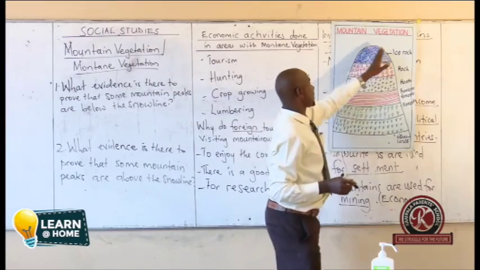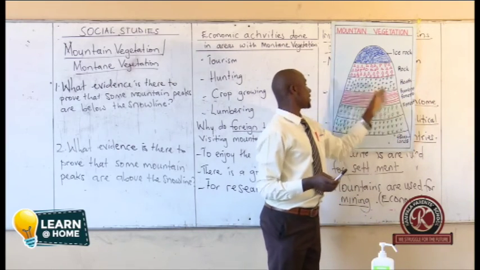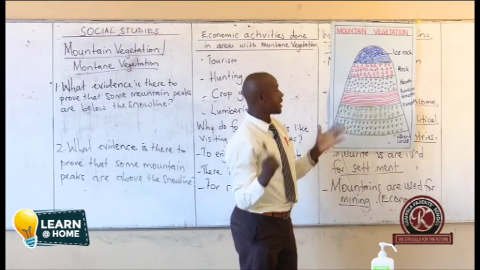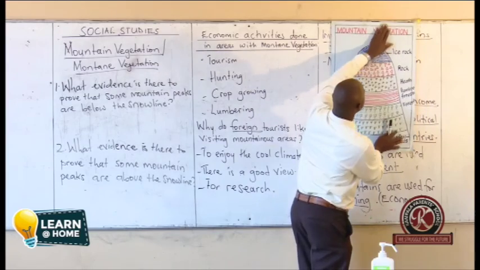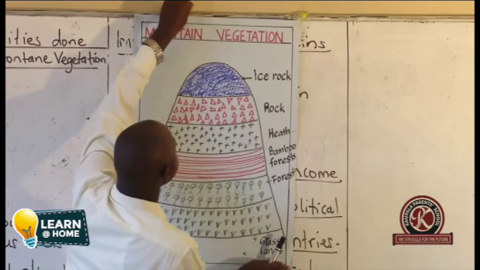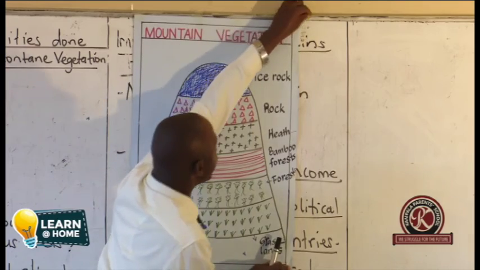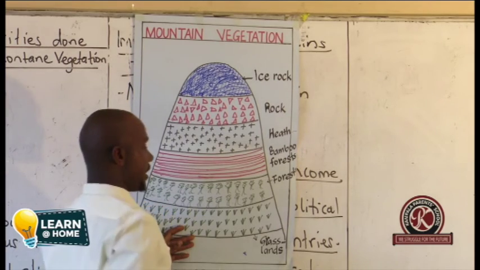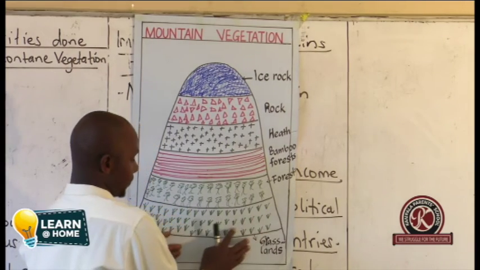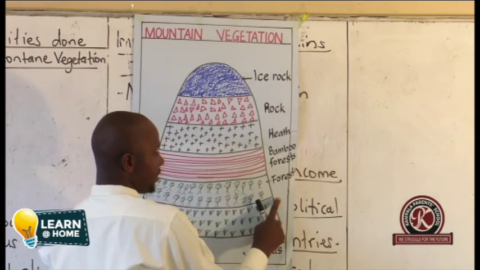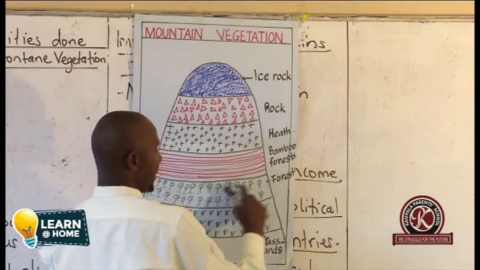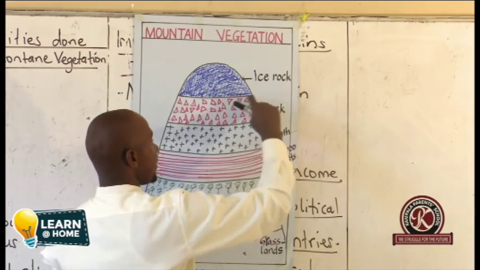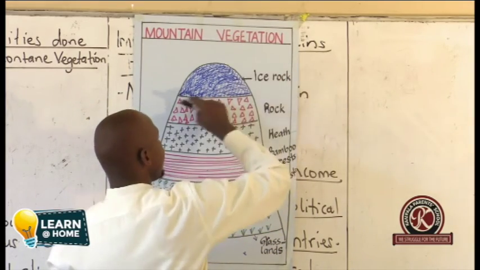So when we look at our chart, mountain vegetation changes in relation to the altitude, and altitude is the height of land above sea level. As you move on our chart, you see vegetation keeps changing. We have grasslands basing on this altitude. Then when we move on, we get the forested areas or forests. Then we come to our bamboo forests, moorland and heath, the bare rocks, then the ice basing on the altitude.